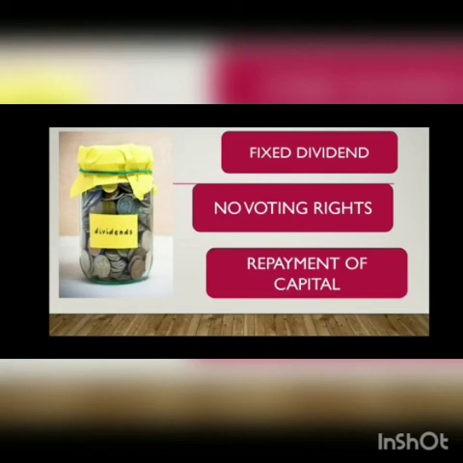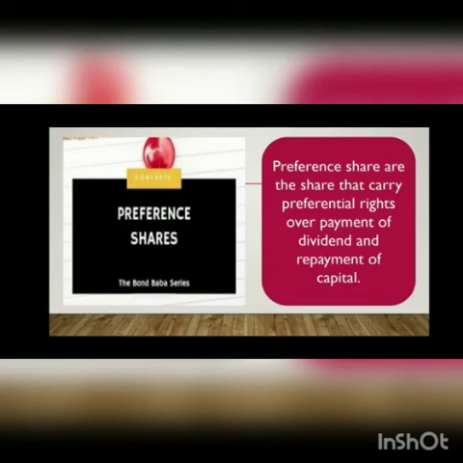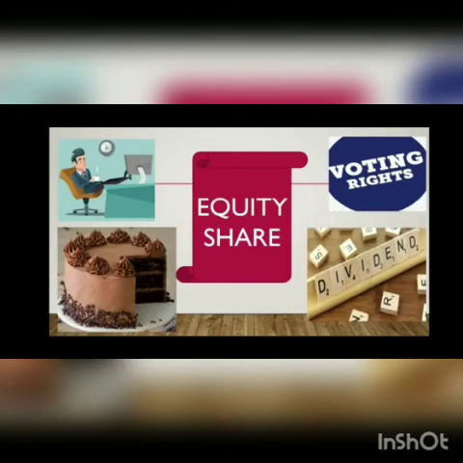Getting it? So, we'll discuss one more time. Equity shareholders are the owners of the company. If I have taken half part of the cake, then I hold that half unit of ownership. That portion of ownership in the company makes me a real owner. Equity shareholders are also known as ordinary shareholders of the company. Equity shareholders have voting rights. They can appoint and remove the directors and the auditors of the company. They have the right to get the profits of the company.